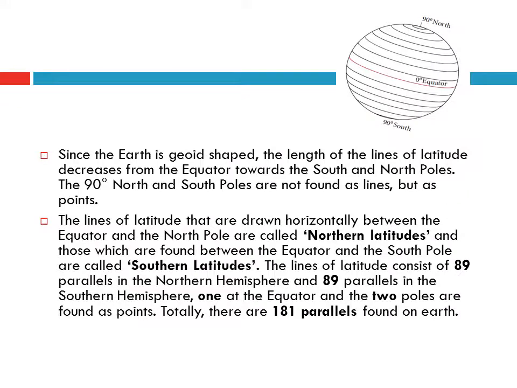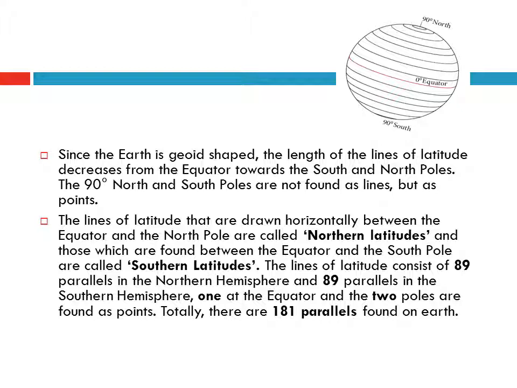Since the Earth is geoid-shaped, the length of the lines of latitude decreases from the equator towards the south and north poles. The 90 degree north and south poles are not found as lines but at points. The lines of latitude that are drawn horizontally between the equator and the north pole are called northern latitudes, and those which are found between the equator and the south pole are called southern latitudes.